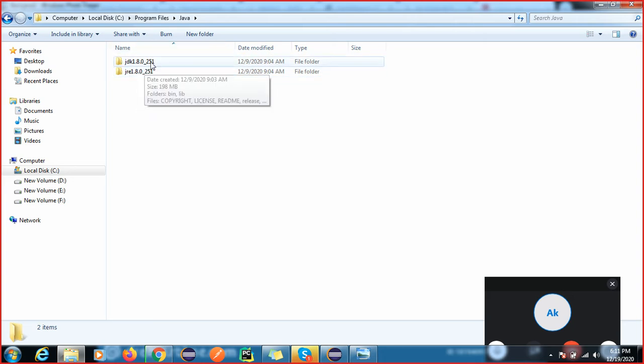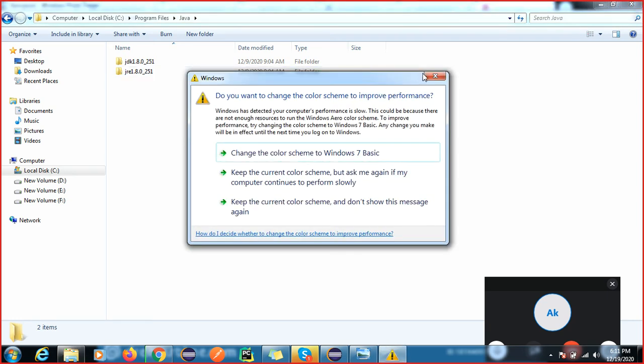In real time, the job of the JRE is only execution. It will not compile. In a development environment, we use the JDK. A developer who develops the code will also compile the code, and they will compile and execute it. When we are working in the testing environment, you are not going to compile the code; you are only executing the application.